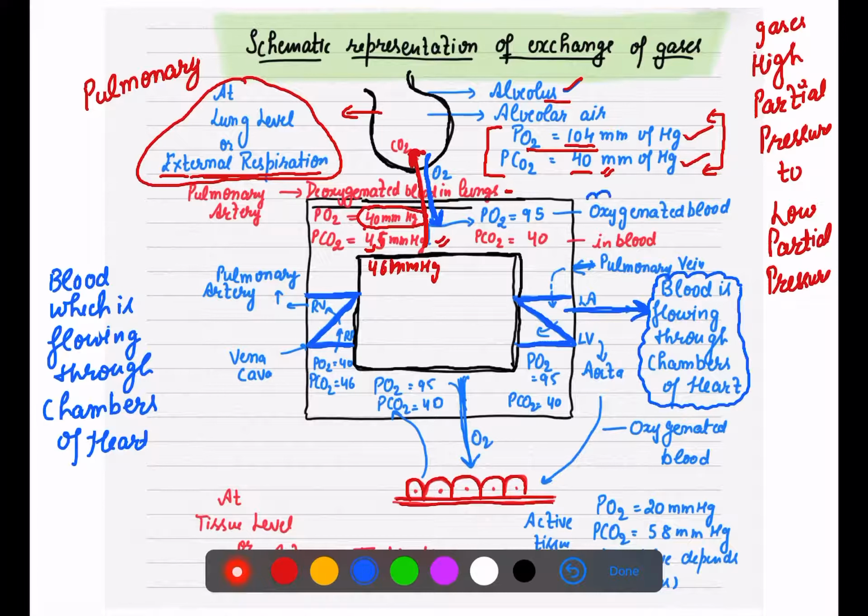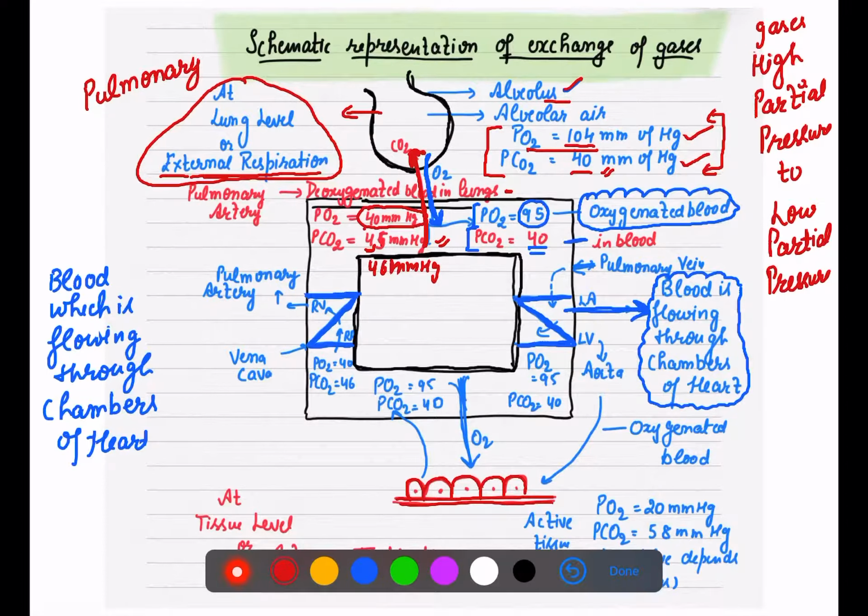So now your blood will be oxygenated blood, right? So in the blood, what is the partial pressure of oxygen? 95. Once oxygen has entered from the alveoli, now the partial pressure of oxygen is 95 and the partial pressure of CO2 in your oxygenated blood is 40, right? Where will this go? Now this will go into your heart.